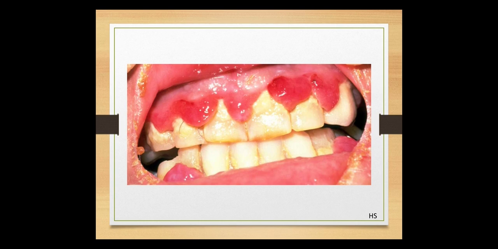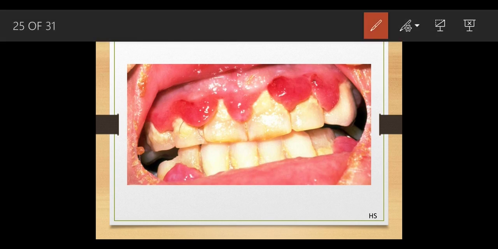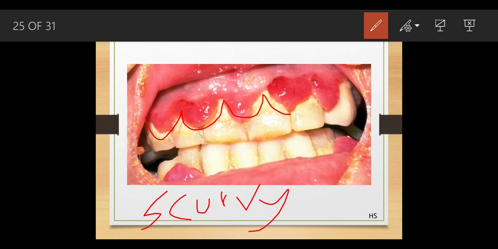This is a problem related to scurvy, that is vitamin C. What happens in scurvy? We can see the gums. There is a loss of blood from the gums, and because of this the teeth also get loosened and can easily be removed.